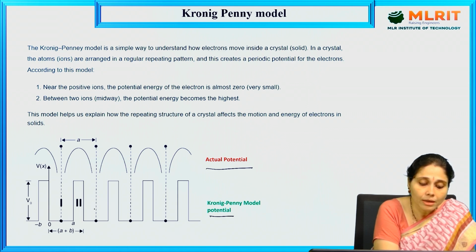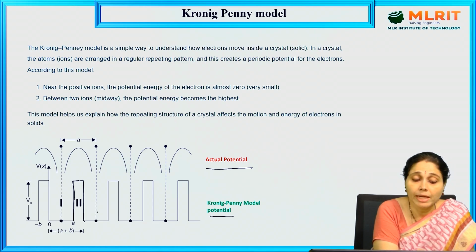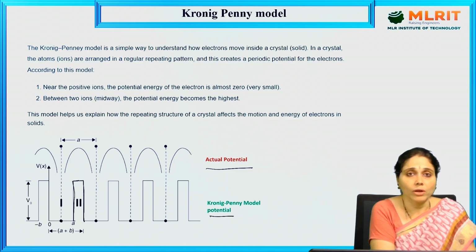In between these two, the potential energy is maximum. Between two ions, the potential energy will be maximum, right? These are the basics of the Kronig-Penney model.